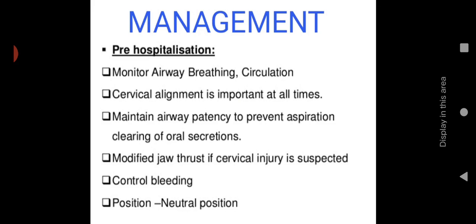Maintain airway patency to prevent aspiration, and clear oral secretions. We have to maintain the airway patency in order to prevent aspiration, and always you have to clear the oral secretion. If any oral secretion is there, that should be cleared properly. Then modified jaw thrust if cervical injury is suspected. So the jaw thrust method you have to modify if there is any suspicion of cervical injury. Control bleeding, we have to provide a pressure bandage or some other management to control the bleeding.